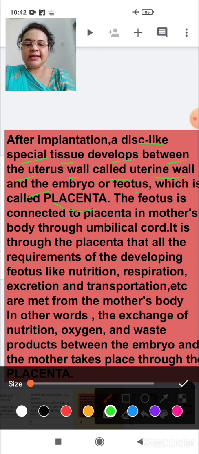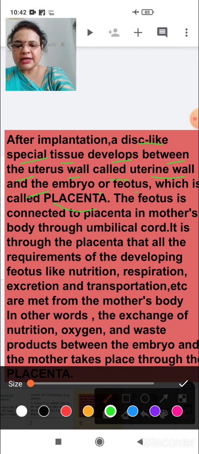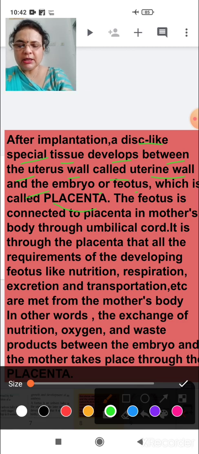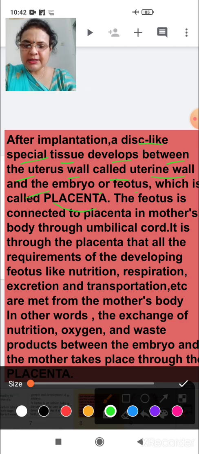Placenta is a disc-like structure connected to a tube, and this connection is between the mother and baby. From the mother's blood, all the required nutrition is transferred to the baby.